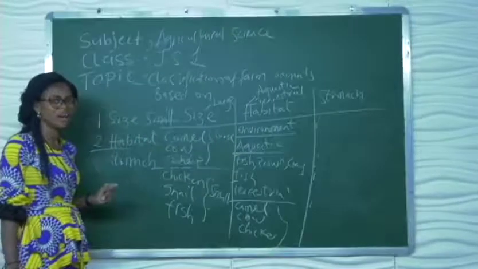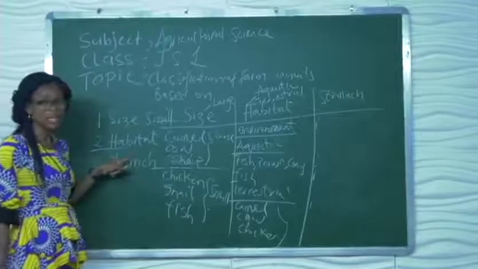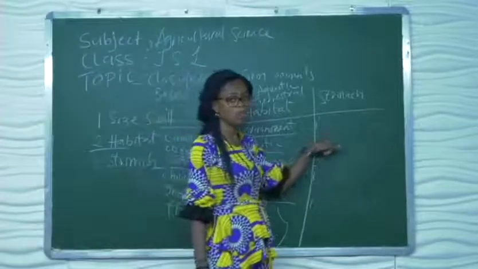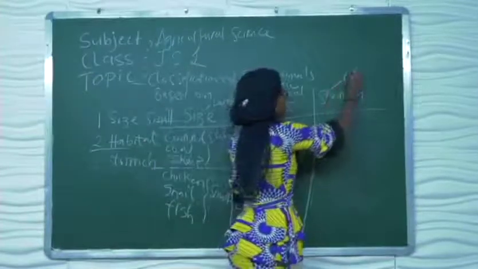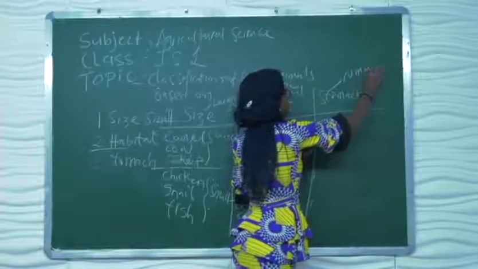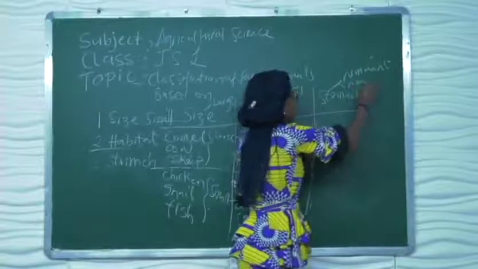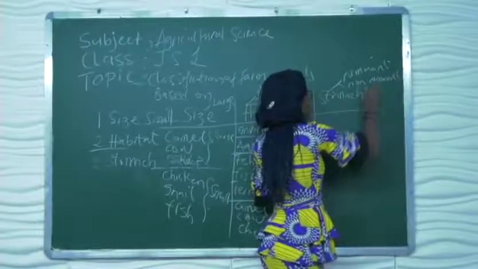Remember I said we're having 3 of them: classification based on size, habitat, and stomach. So now we're going to be looking at classification based on their stomach. In stomach, we have ruminants and non-ruminants animals.